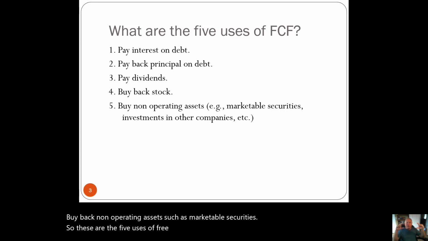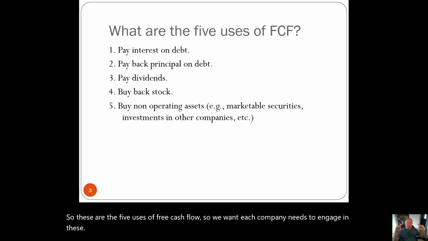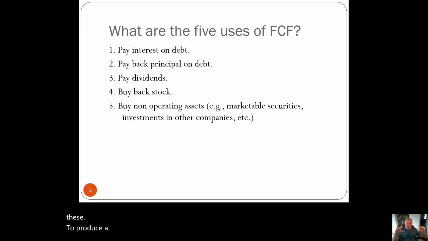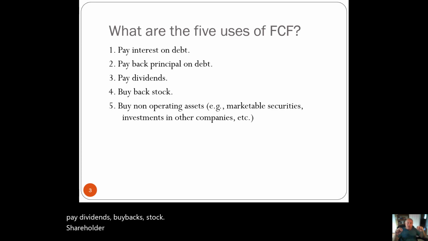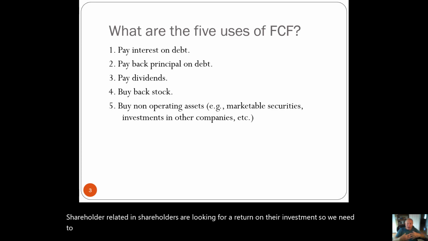So each company needs to engage in these to produce a return for the investors, whether that be the repayment and interest on debt, to pay dividends, buy back stock, shareholder related. And shareholders are looking for a return on their investment. So we need to be able to generate that cash from that.